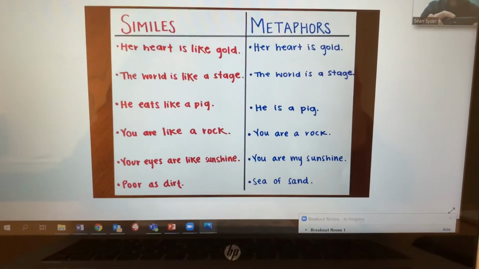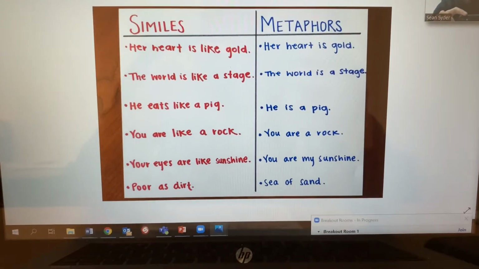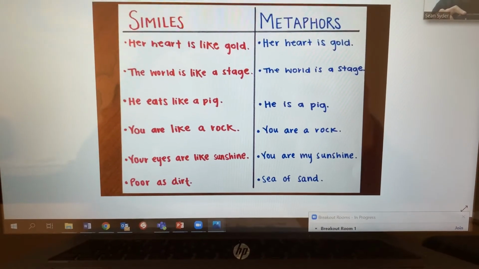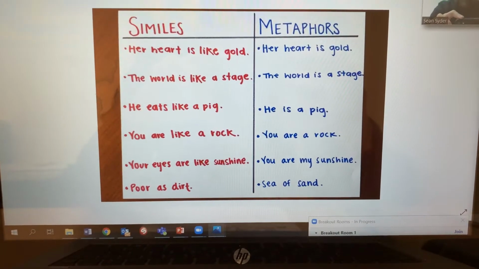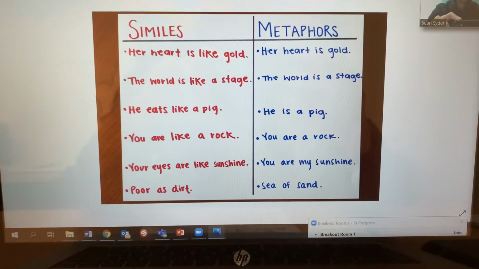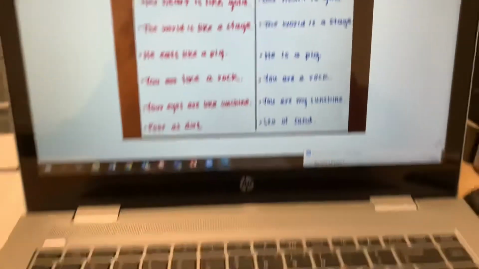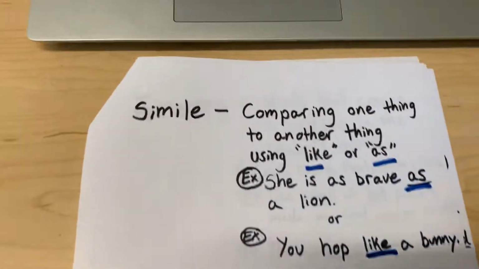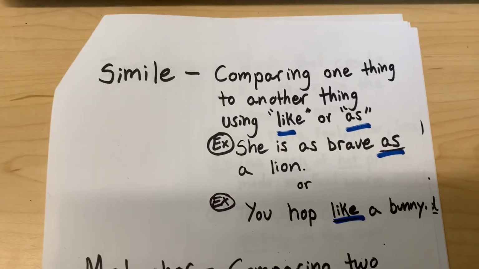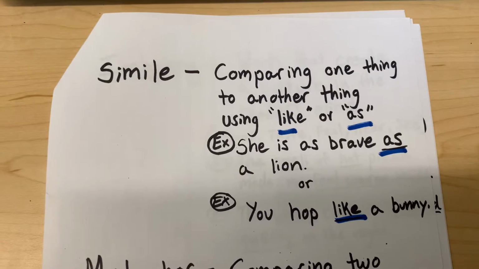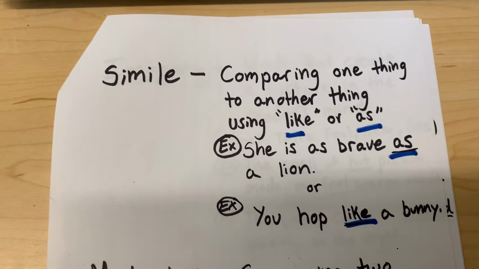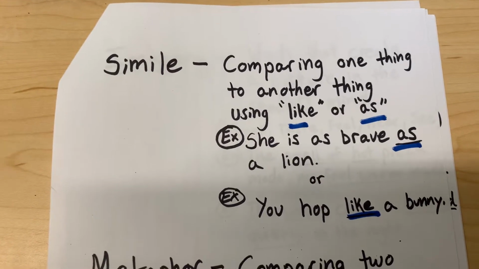Today in ELA, we continued learning about more poetry characteristics. The characteristics we learned about today were similes and metaphors. So we learned that similes are when the poet is comparing one thing to another thing using like or as.